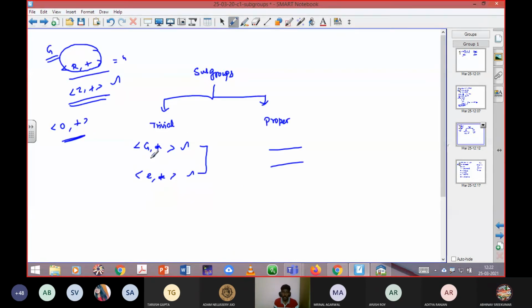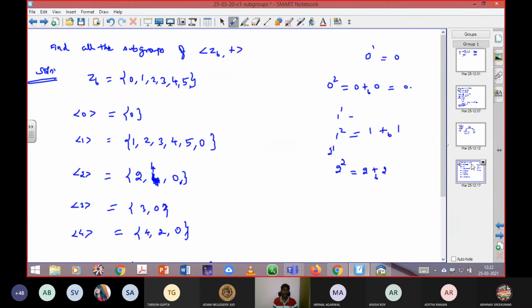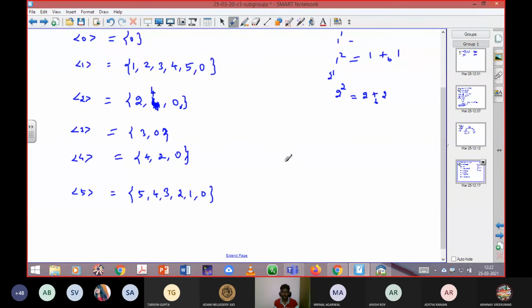What are all the trivial subgroups? G comma star, and E comma star. That means the same elements of G can also be possible, and the identity element can exist only in the set of the identity element. If it is so, you can remove all those trivial subgroups. The remaining things can be considered as the proper subgroups, that means the original subgroups of the problem.